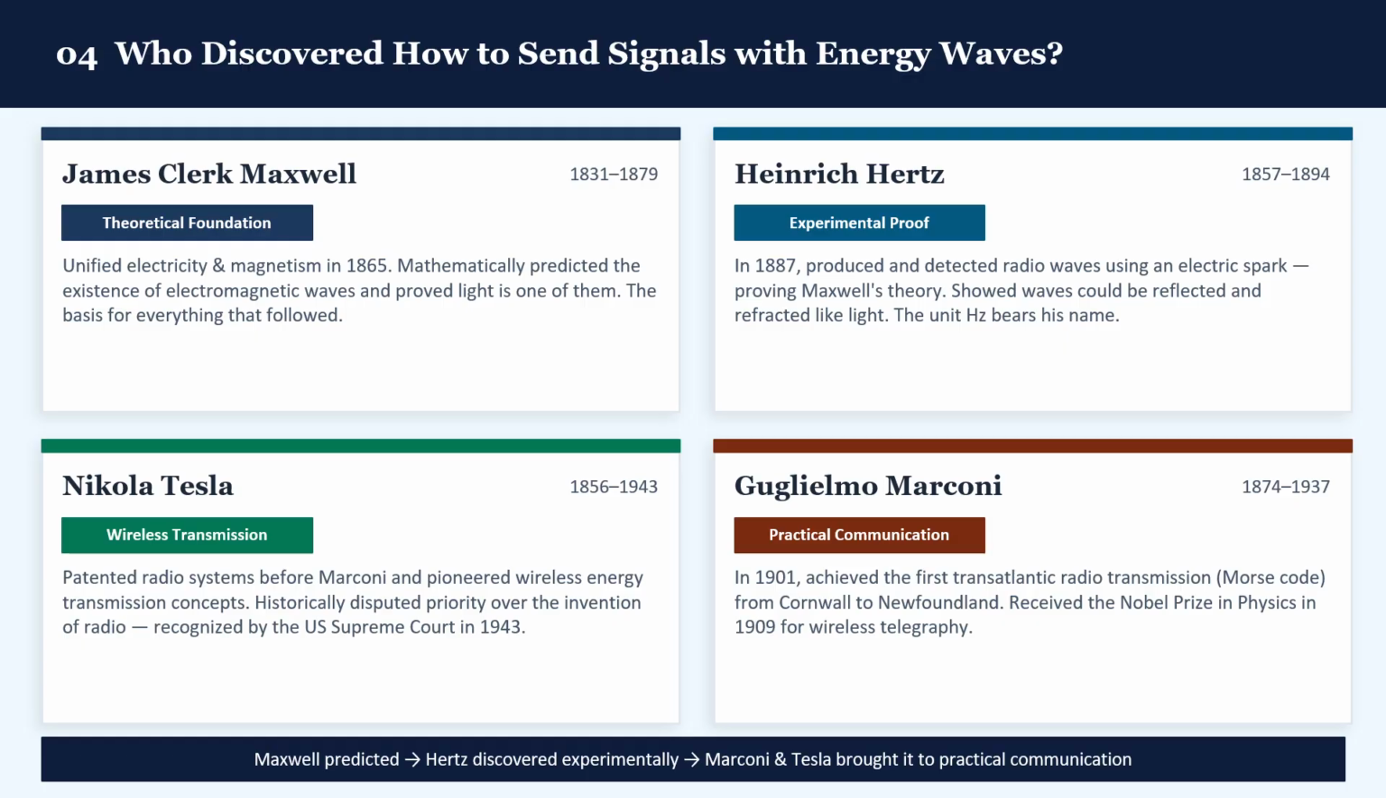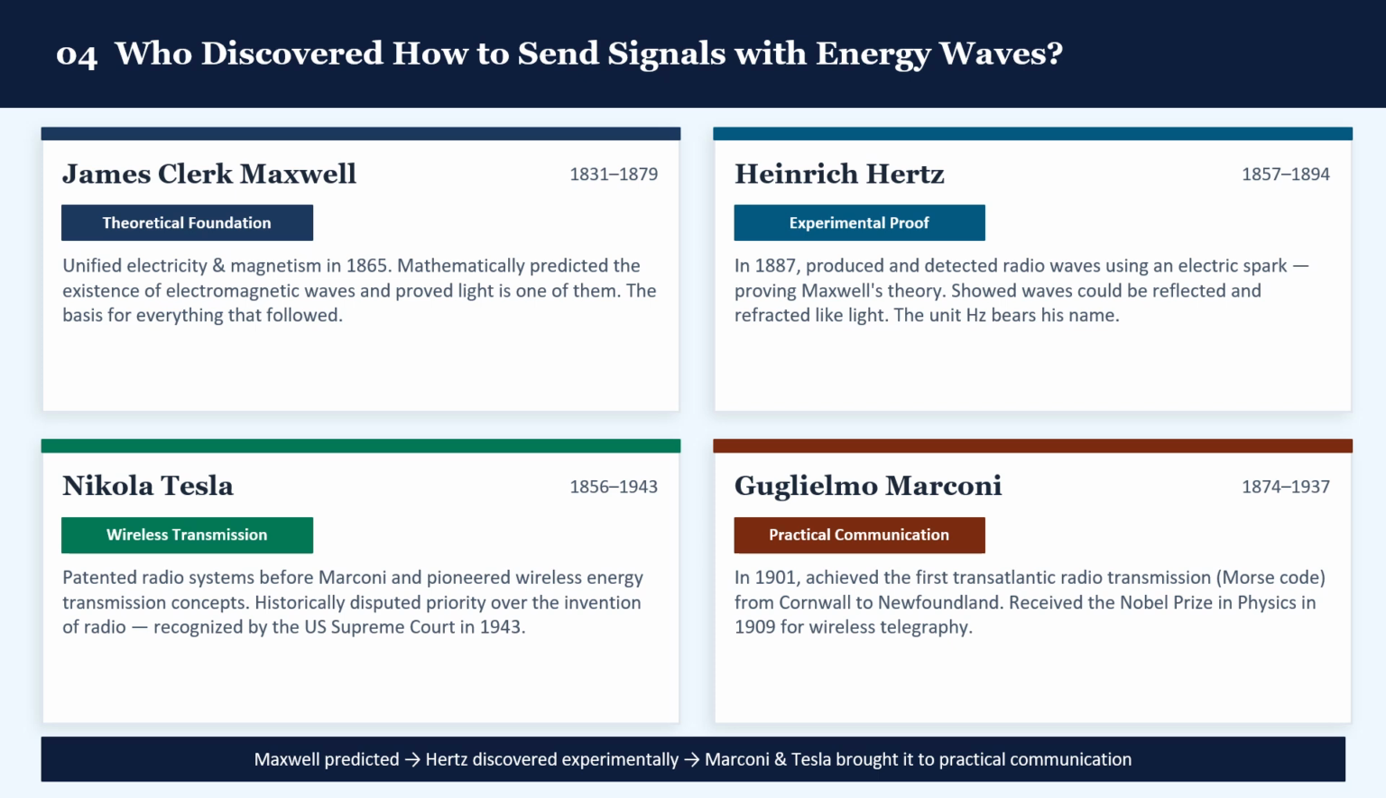5. Who discovered how to send signals with energy waves? This discovery happened in steps, with each scientist building on the work of the one before. James Clerk Maxwell, who lived from 1831 to 1879, was the first to mathematically predict that electromagnetic waves existed. In 1865, he unified electricity and magnetism into one theory and proved that light itself is an electromagnetic wave. His work was the theoretical foundation for everything that followed.